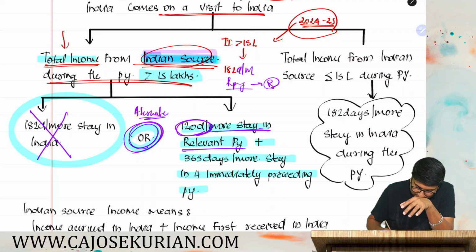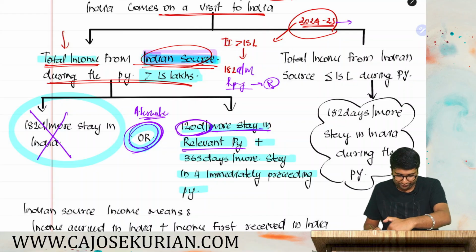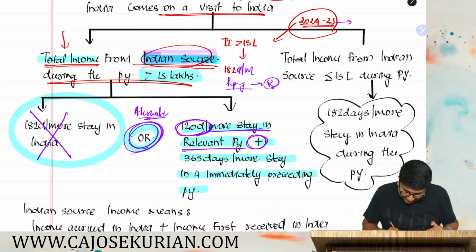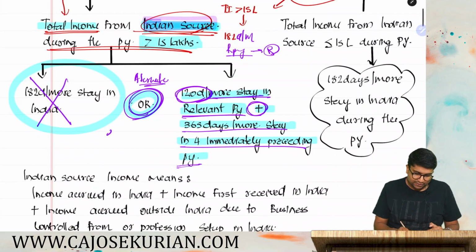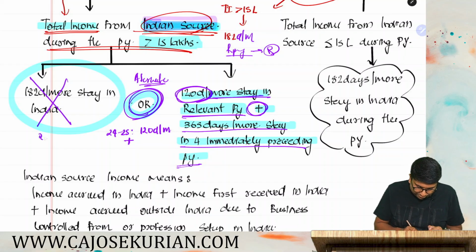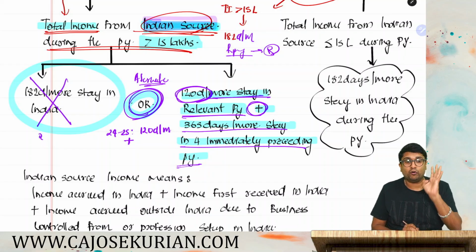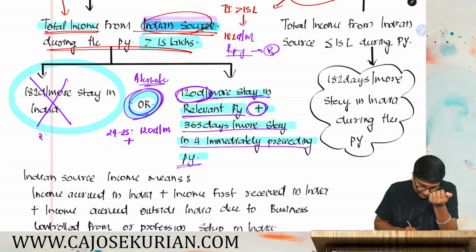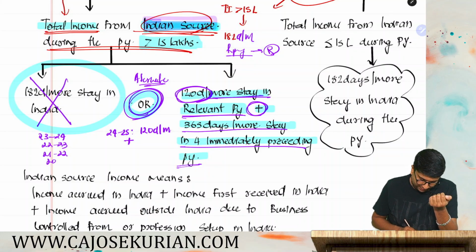Then you have to check whether you have stayed in India for 120 days or more in 24-25, plus 365 days or more in the 4 immediately preceding previous years. That means in 24-25, you need to check whether you have stayed in India for 120 days or more. Along with that, he should stay in India for 365 days or more in the 4 immediately preceding previous years. Immediately preceding previous years means 23-24, 22-23, 21-22 and 20-21.